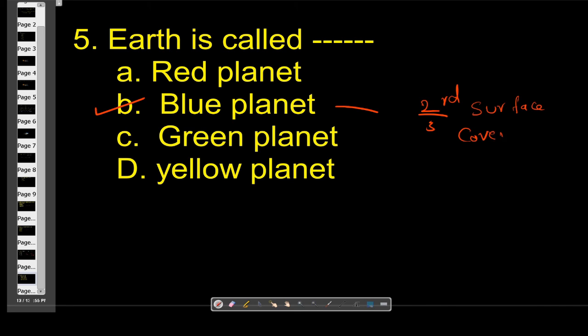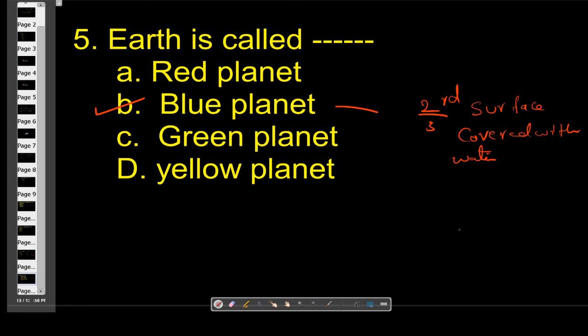When we see it from outer space, Earth looks like a blue planet. These are 5 important questions about Earth and planets. Which planet is called Earth's twin? Venus.